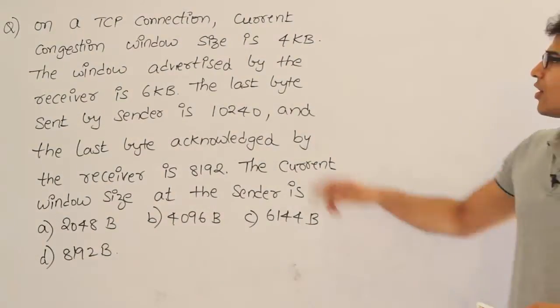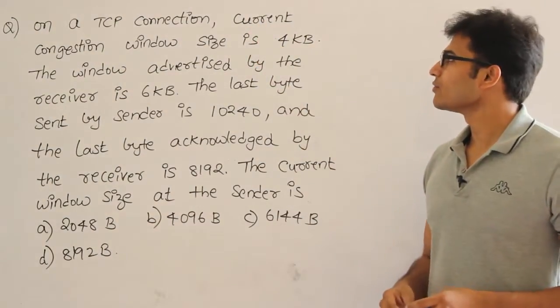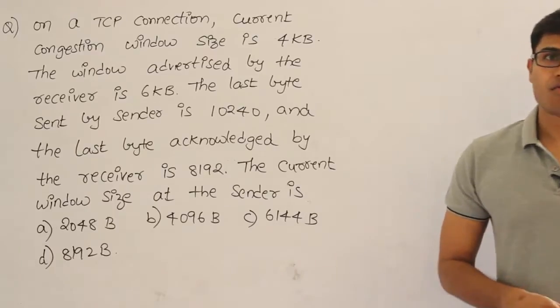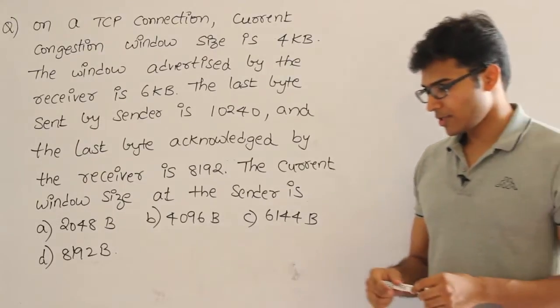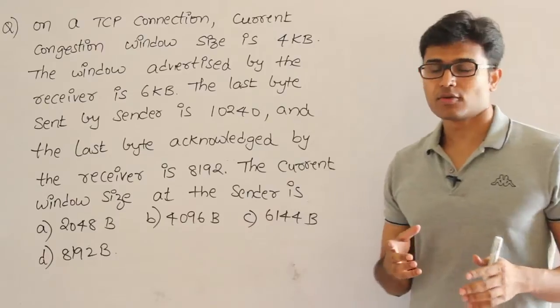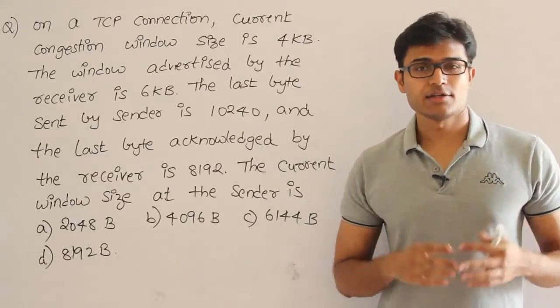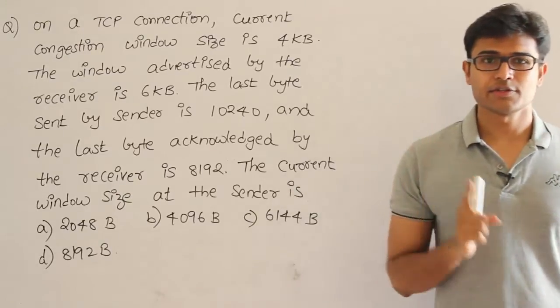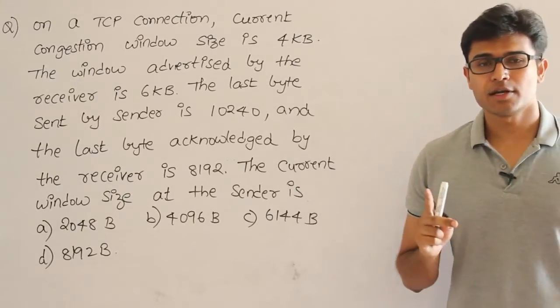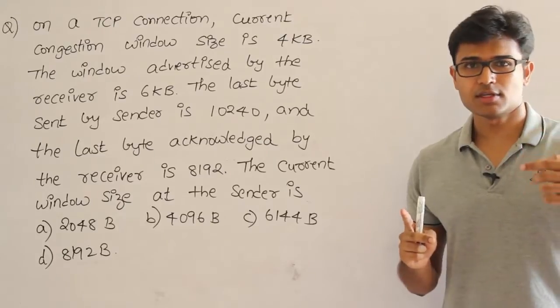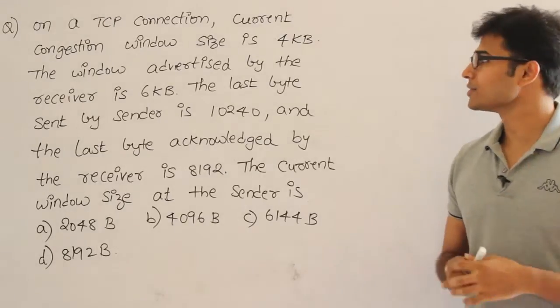See this question. On a TCP connection, current window size is 4 KB. So what do I mean by 4 KB? It is the current congestion window size. TCP is going to have every sender with two windows. One is the congestion window, and the other depends on the receiver capacity, the window which maintains the receiver capacity, right?